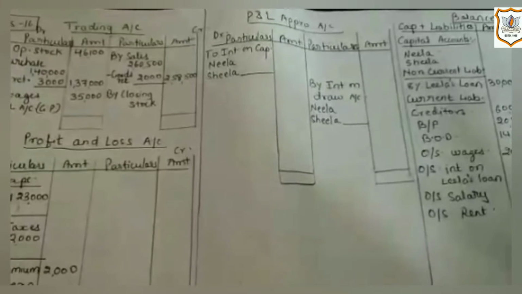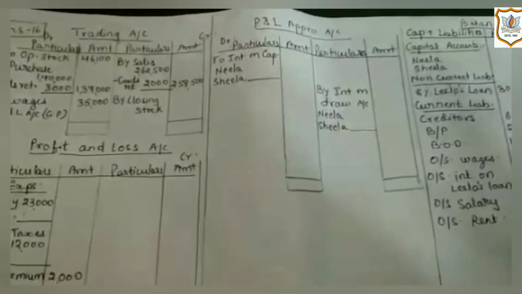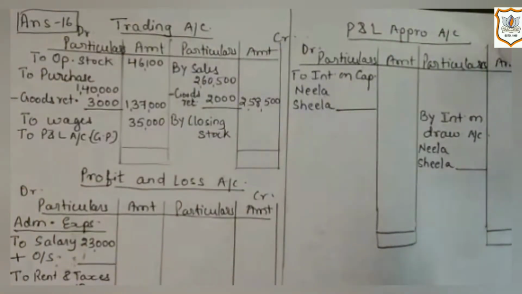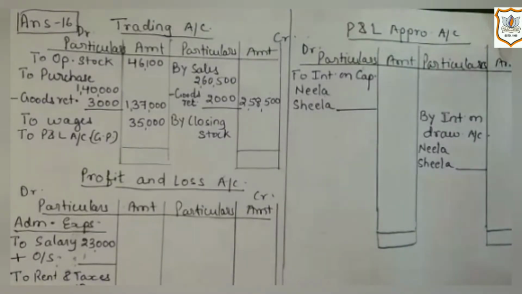In this way, I have posted all the items from trial balance, and let's move on to adjustment. Now, first adjustment is closing stock rupees 1,10,000 and having market value 20% more than book value. Here, information regarding market value of closing stock is also given. Whenever cost price of closing stock and market value of closing stock are given, in that case, closing stock will be valued at the amount whichever is lower, which is based on prudence concept.